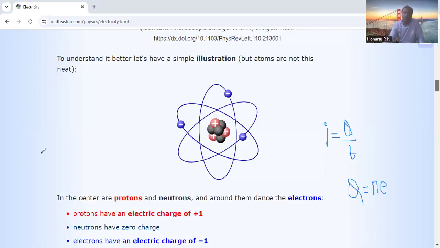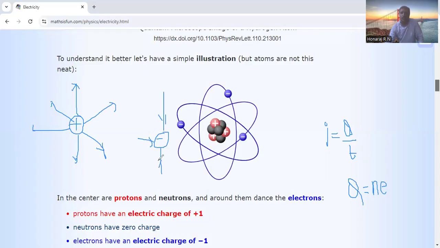When you have a positive charge, electric field lines move radially outward. For a negative charge, electric field lines move radially inward.